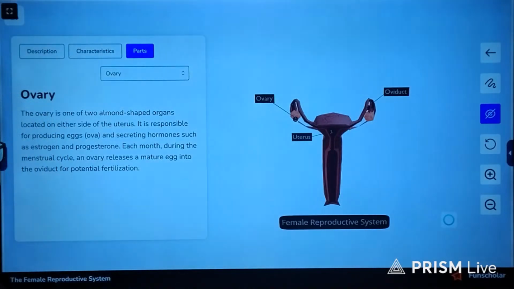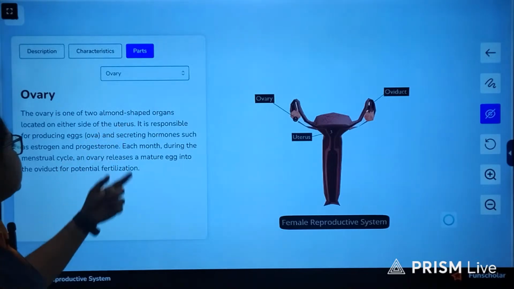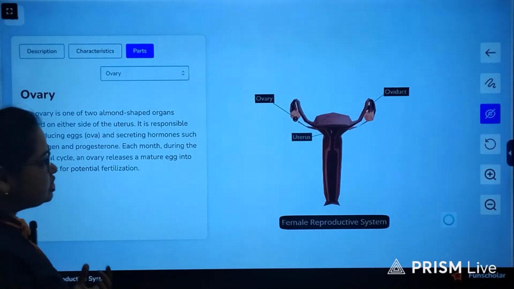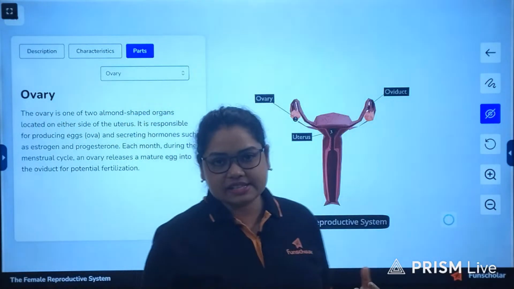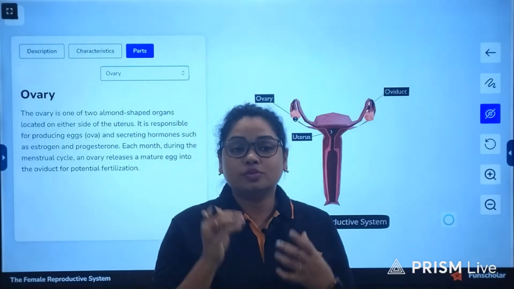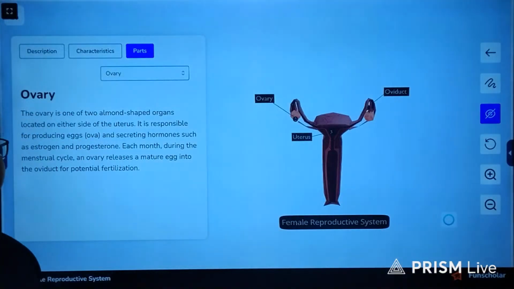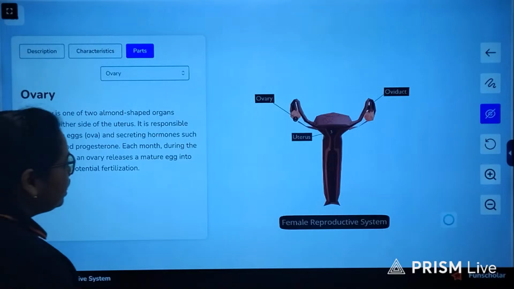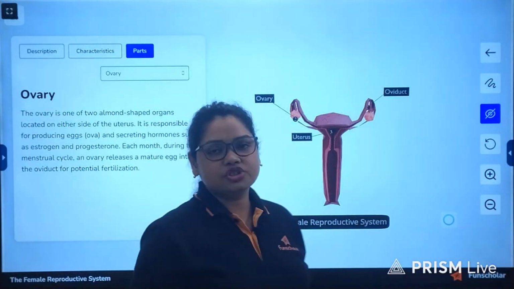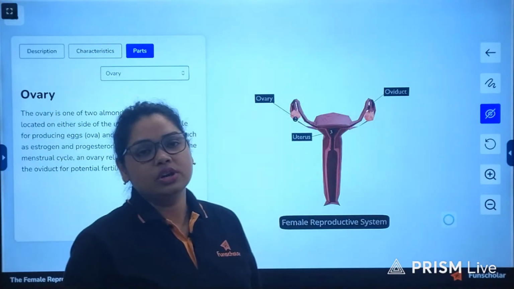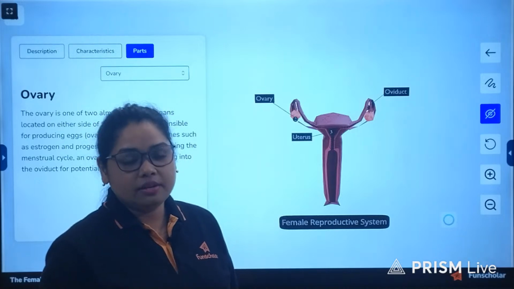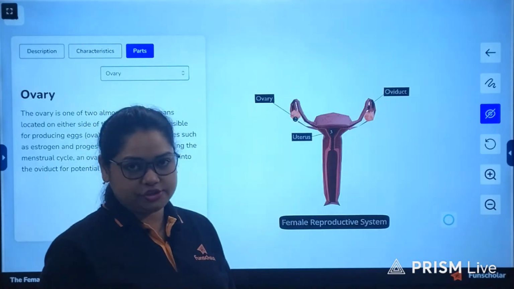The ovaries are almond-shaped organs. Almond-shaped means almost oval, as I said, and they are so small. Just imagine, almost the size of an almond. And it is responsible for producing eggs. Moreover, the second function of the ovary is to secrete hormones, namely estrogen and progesterone.